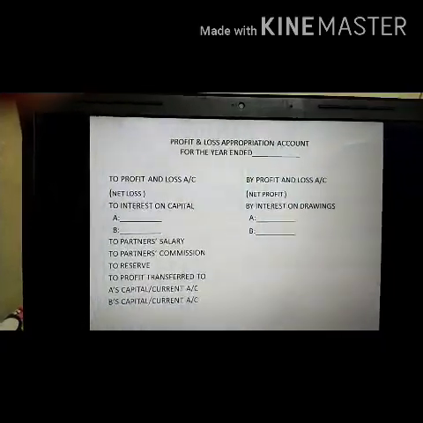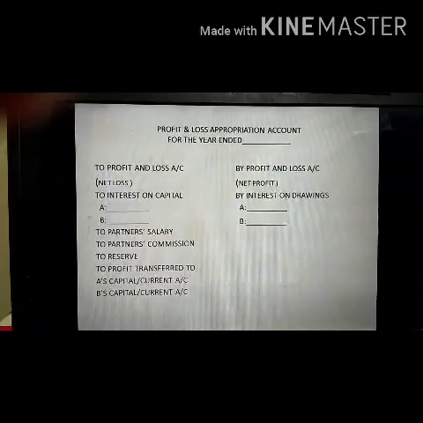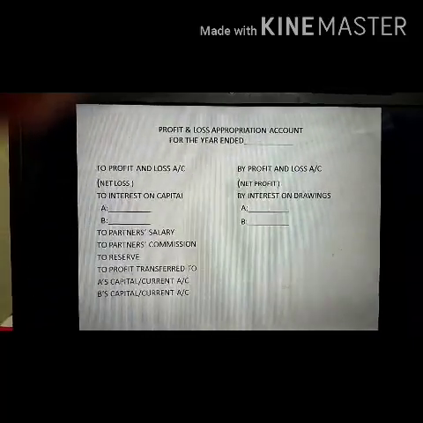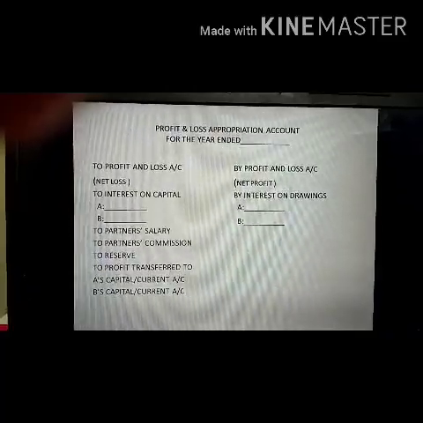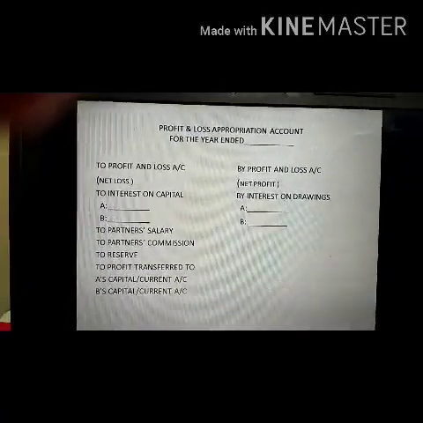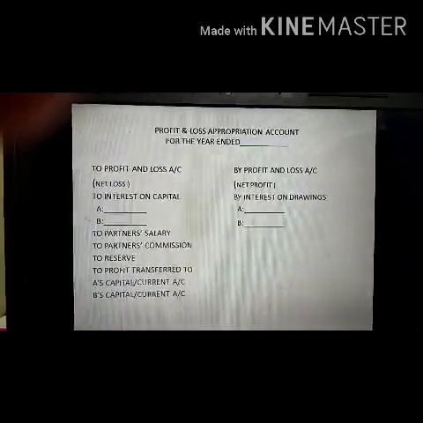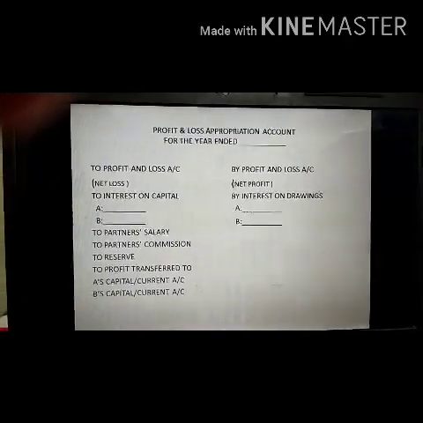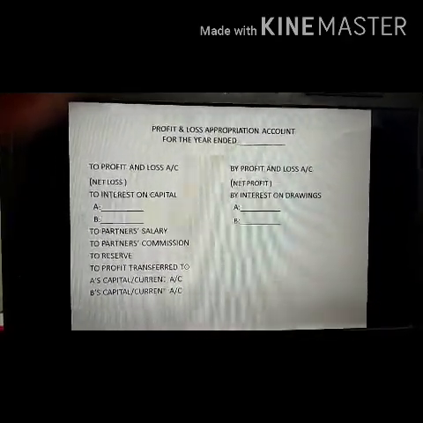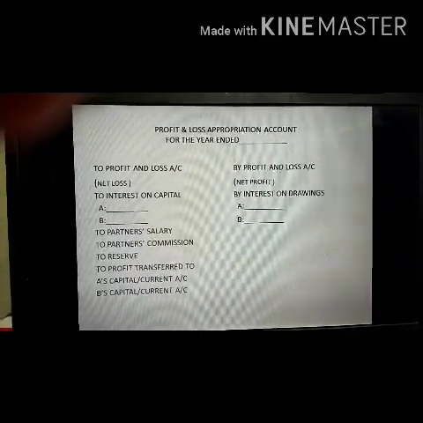So this is the format of profit and loss appropriation account. We discussed the features of this account and the journal entries which we pass, and after passing those entries we get this account. You see, on the credit side it is started by profit and loss account if it is a net profit, and by interest on drawings.